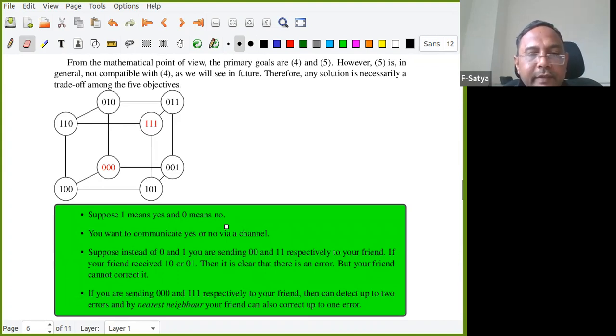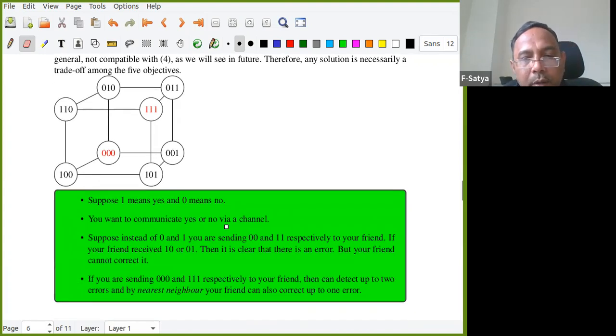Suppose 1 means yes, 0 means no. You want to communicate yes or no via a channel, right? Suppose instead of 0 or 1, you are sending 00 and 11 respectively to your friend. For example, if your friend receives 10 or 01, then what happens? Then it is clear that there is an error, but your friend cannot correct it. It could come from 00, it could come from 11, no idea.